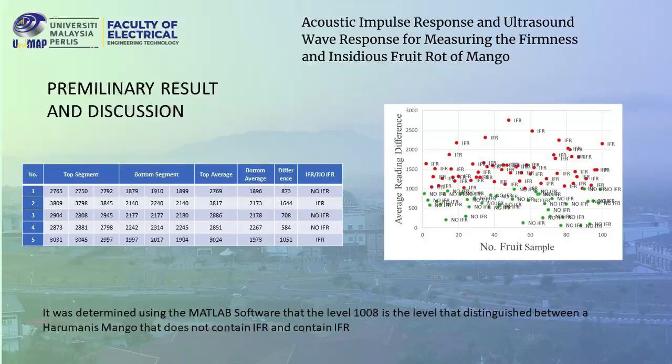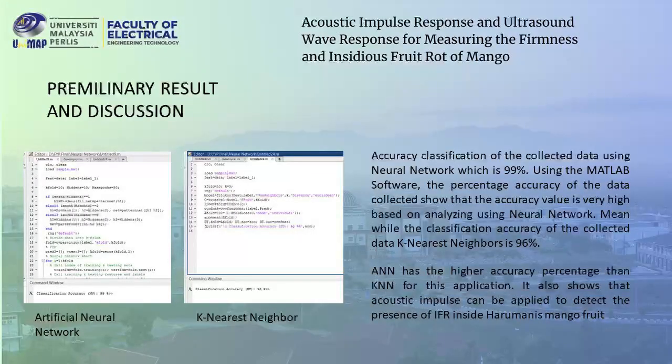And the result from the device is cross-checked with the original fruit. We will cut it open and compare the results from both sides. Okay, this is the result that I get from simulating the data using ANN, artificial neural network, and KNN, that is K nearest neighbor. All of the data I get, I place in MATLAB and check the accuracy. Okay, so the accuracy of the artificial neural network is 99.